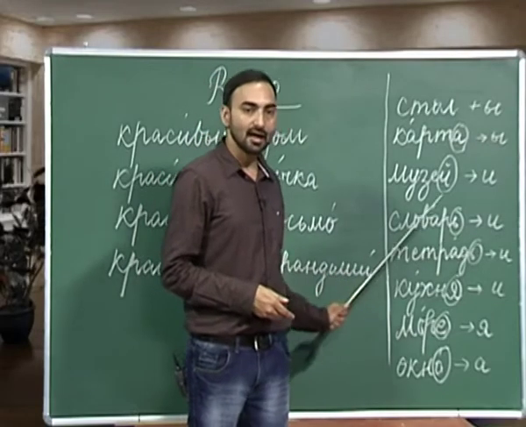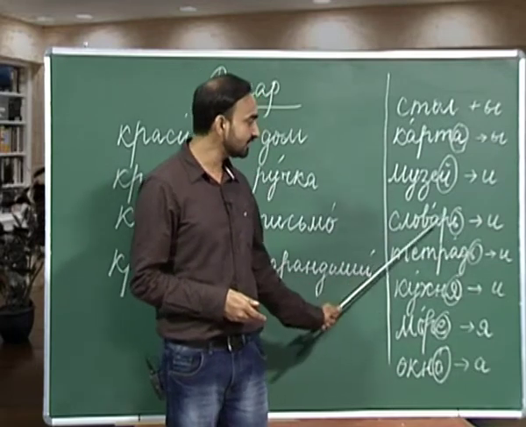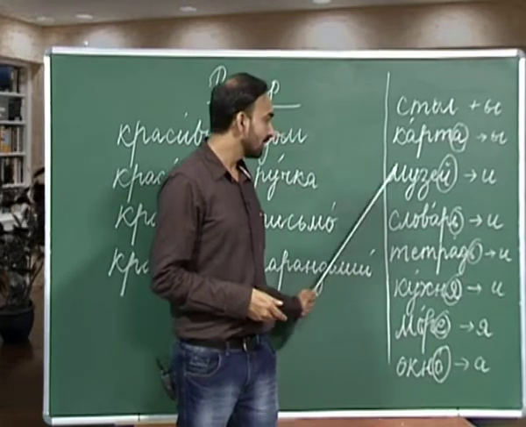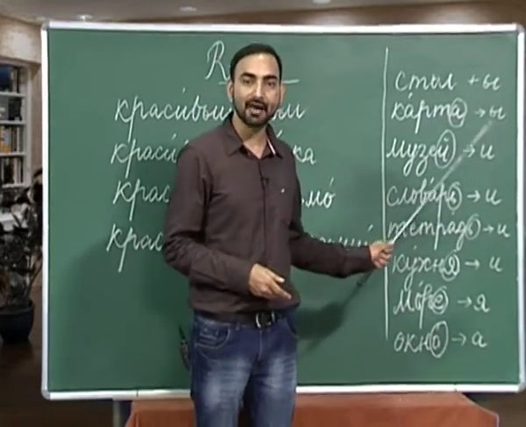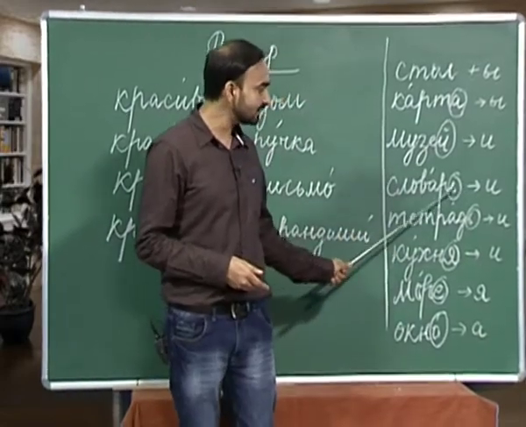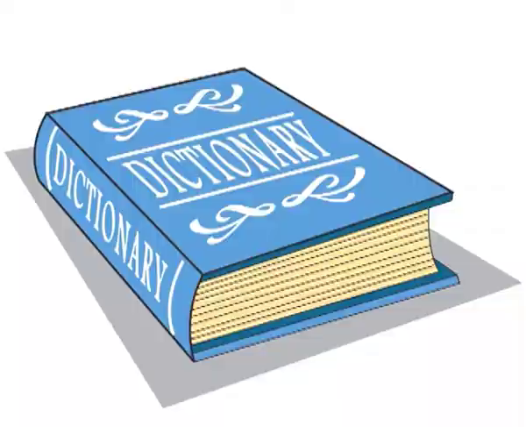The next is again a masculine noun with soft sign. And how do you form a plural of soft sign ending masculine noun? We replace this soft sign with e. So, the plural of slovar will be slovari, slovari dictionaries, muzei museums.